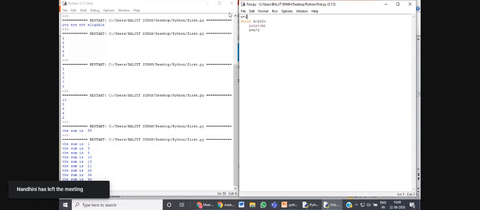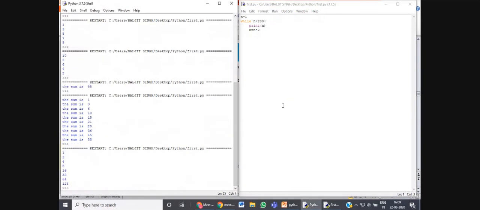Now see what will be the result of this while loop. This is a geometric progression series, a GP series. 1, then 1 multiplied by 2 is 2, then 2 multiplied by 2 is 4, 4 multiplied by 2 is 8, 8 multiplied by 2 is 16, 16 multiplied by 2 is 32, and so on. So this is how we use the while loop.